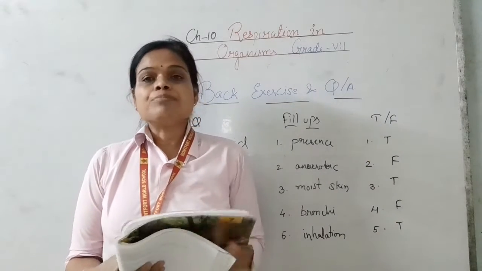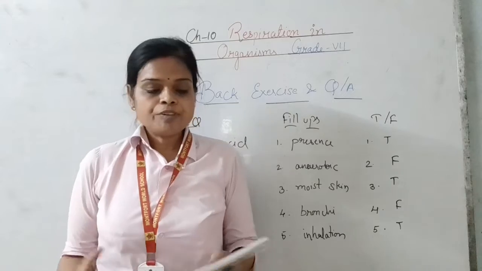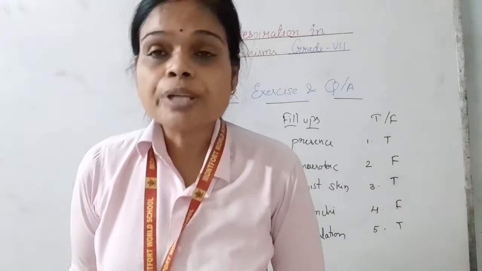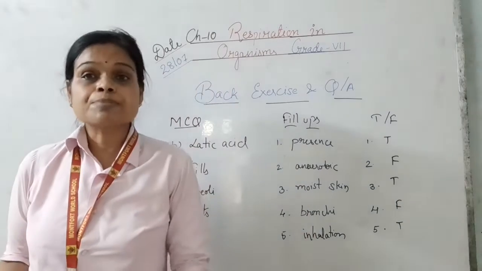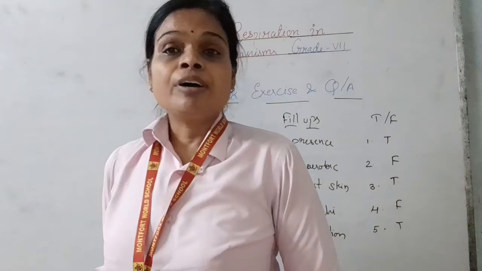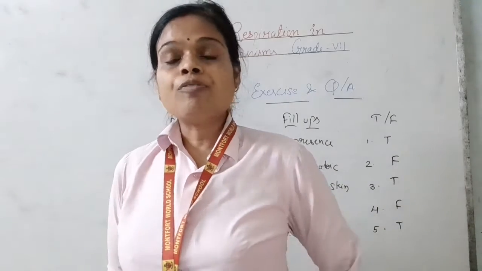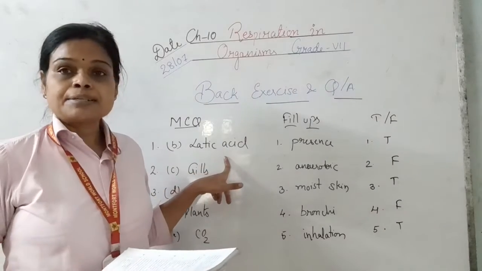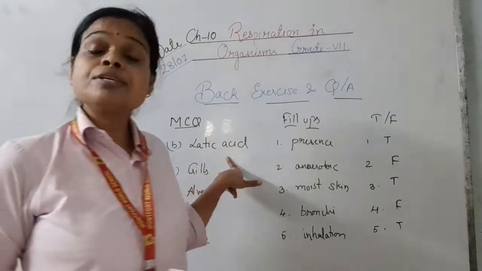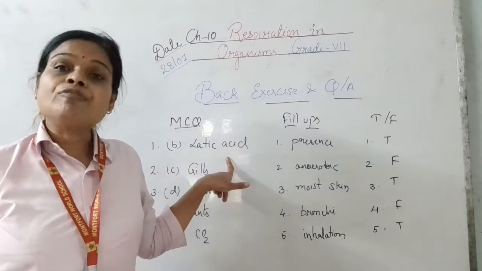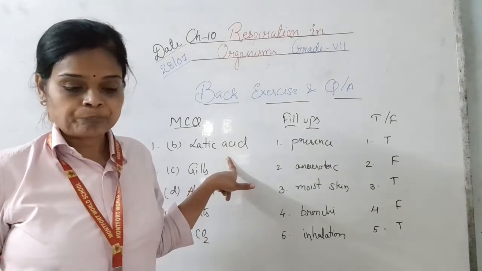We'll start with MCQs. Which of the following is formed by the anaerobic respiration in muscles? We know that anaerobic respiration takes place in absence of oxygen. So in absence of oxygen, what forms in our body? We form lactic acid, but in the presence of oxygen we form carbon dioxide and water, but in absence of oxygen we form lactic acid and energy.